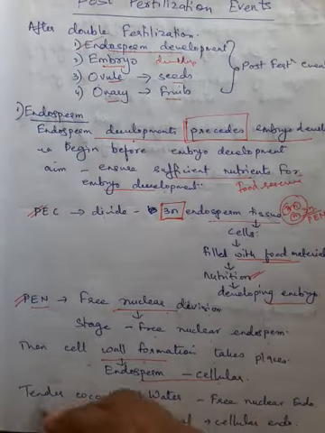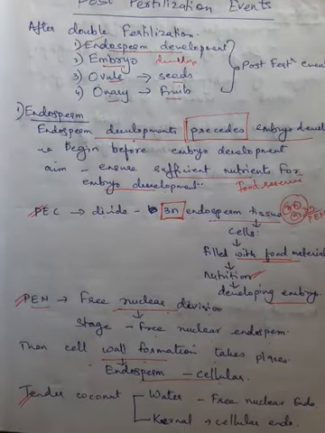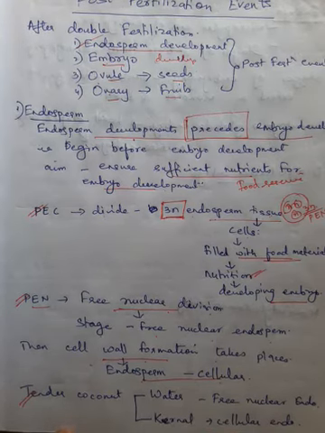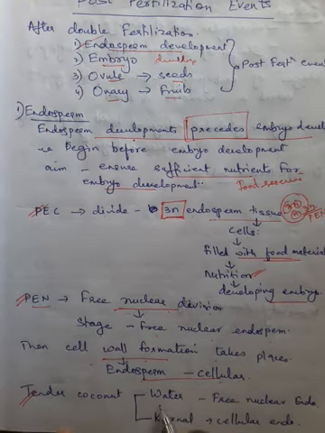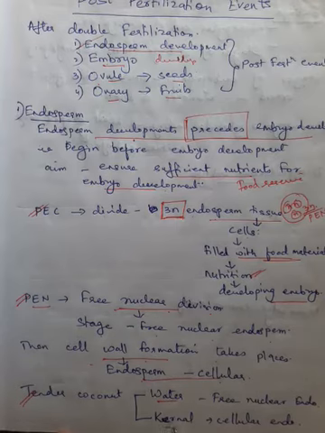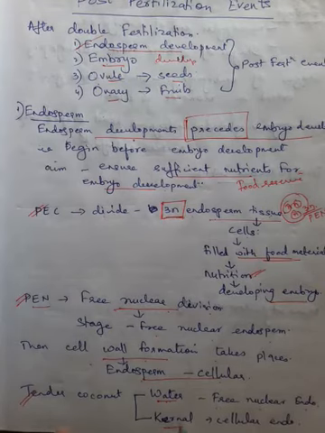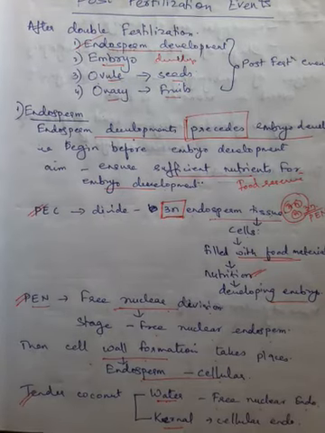All of you must have seen tender coconut. In tender coconut you must have seen water and a soft kernel. The kernel is the soft white part of the tender coconut. This water is the free nuclear endosperm and the kernel is the cellular endosperm.